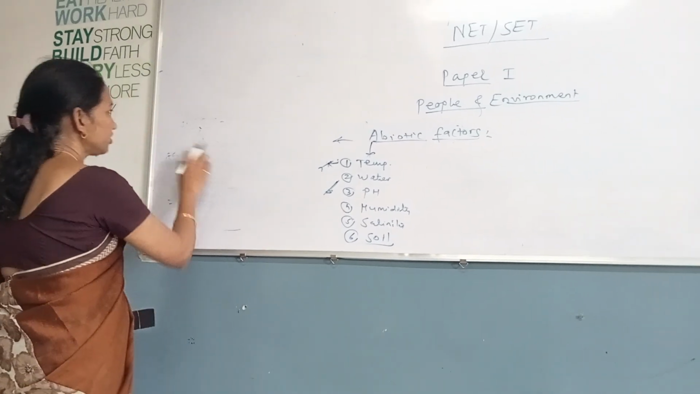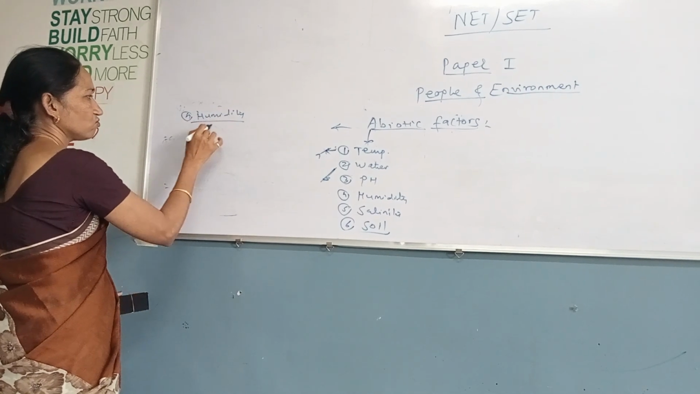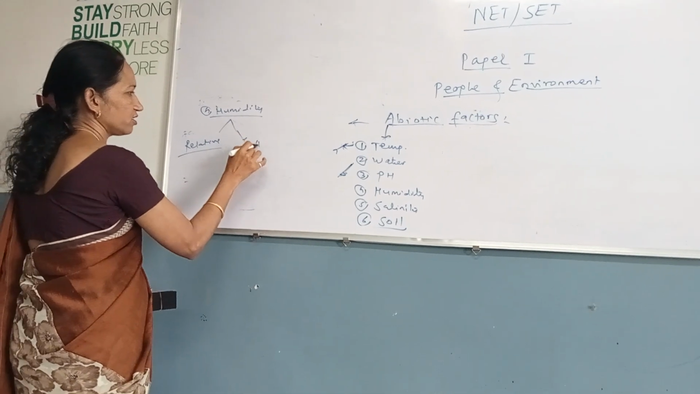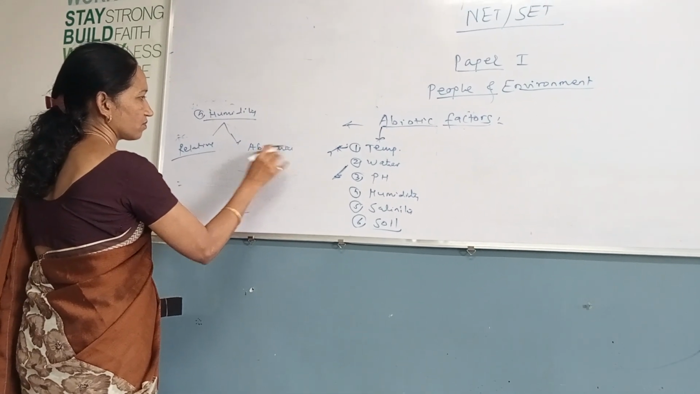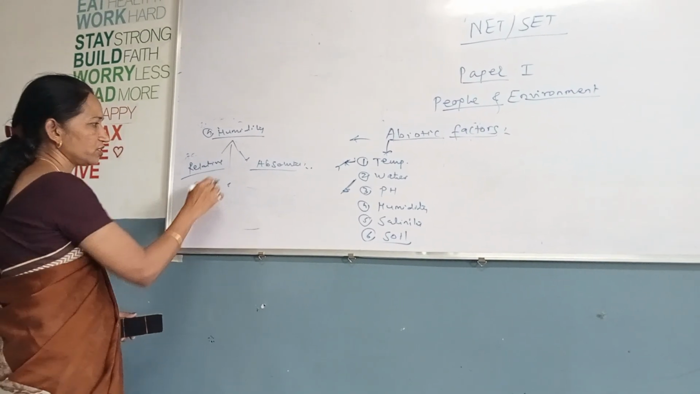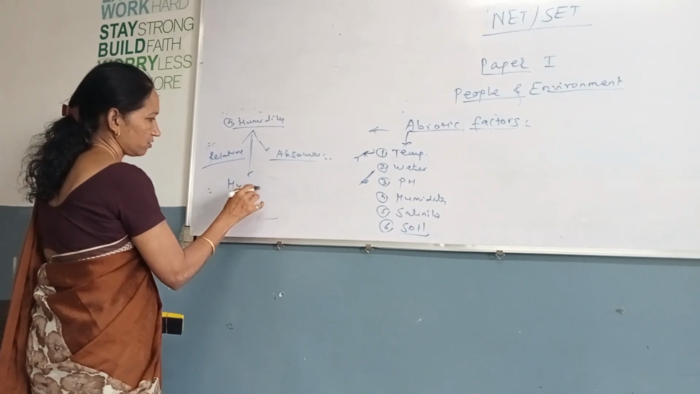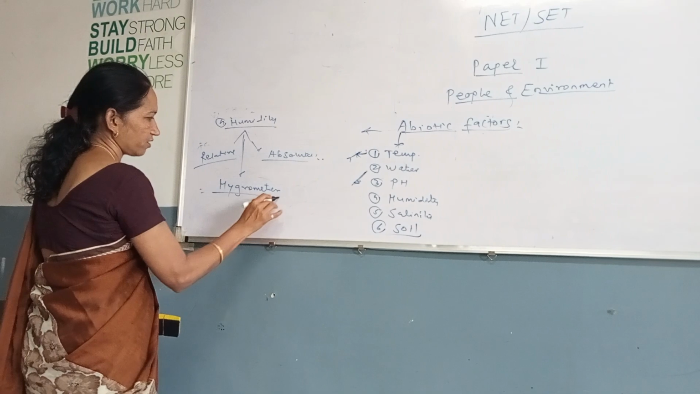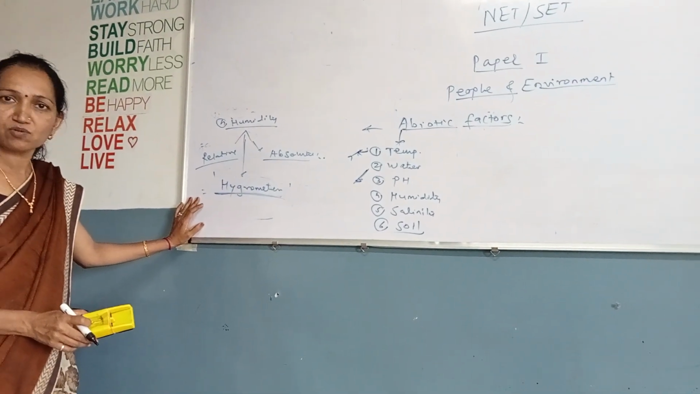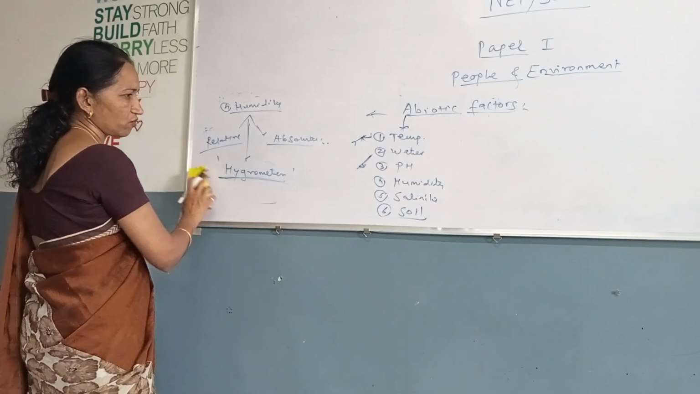Then the fourth factor is humidity. Humidity is classified into two main types: relative humidity and absolute humidity. One of the most important questions is based on this topic: humidity is measured by the instrument hygrometer. You should remember this point. The hygrometer is responsible for measuring humidity, and the pH meter is responsible for measuring the pH of a particular fluid or solution.